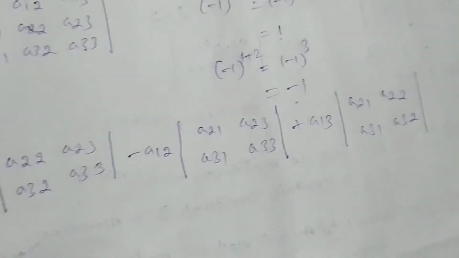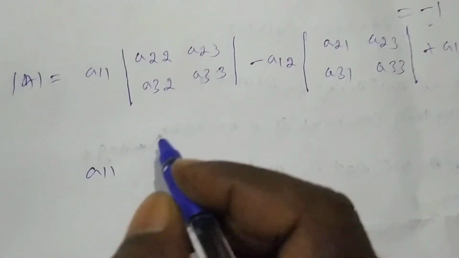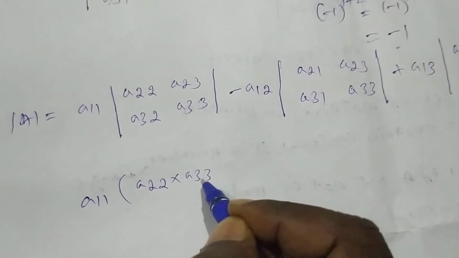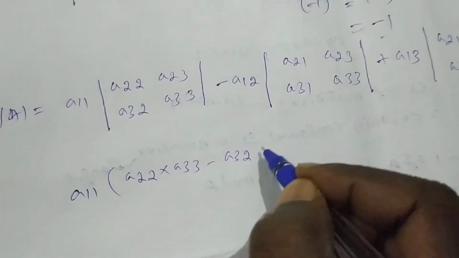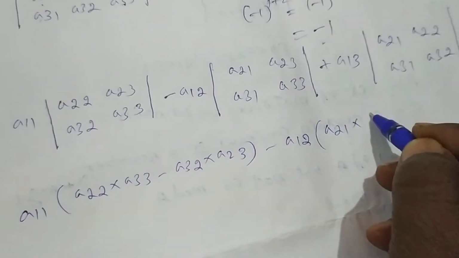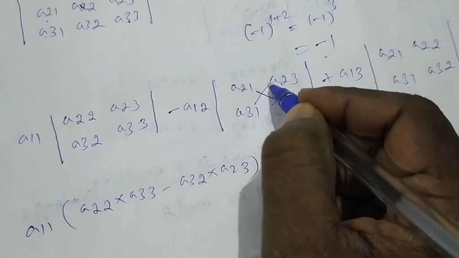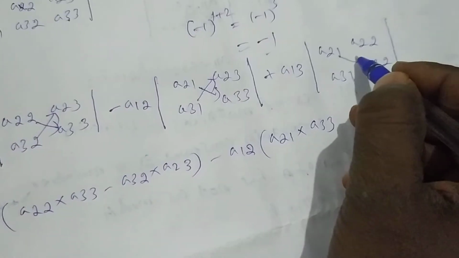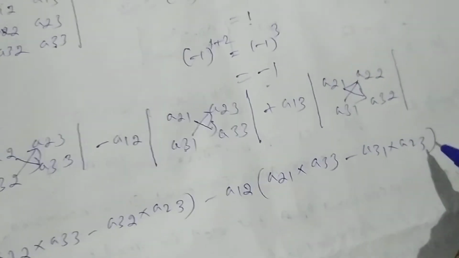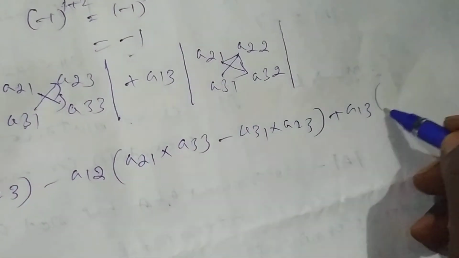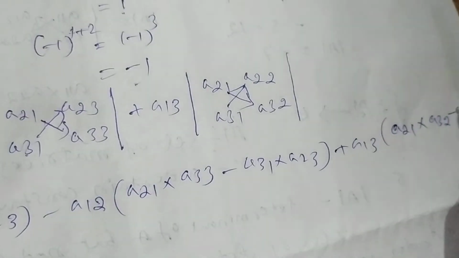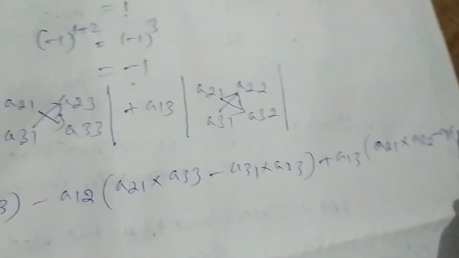Now you have to find the product: a11 into (a22 into a33 minus a32 into a23), minus a12 into (a21 into a33 minus a31 into a23), plus a13 into (a21 into a32 minus a31 into a22).